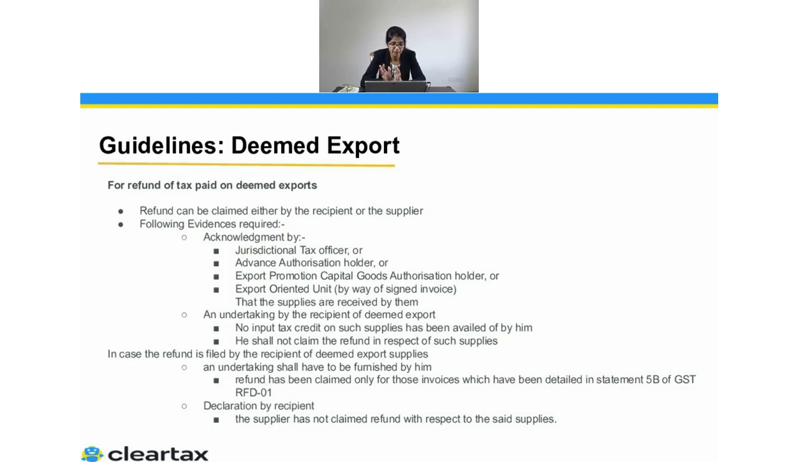So this plus this, and also he has to take an undertaking by the recipient of the deemed export, where he has to make sure that no input tax credit on such supply has been availed by him, and he shall not claim the refund in respect of such supply, because we know that for deemed export the refund can also be claimed by the recipient. But let's say in case of deemed export the refund is claimed by the recipient, then he has to furnish an undertaking, a declaration that this person is not availing the ITC, and also has to make sure the supplier is not claiming the refund for the particular transaction.